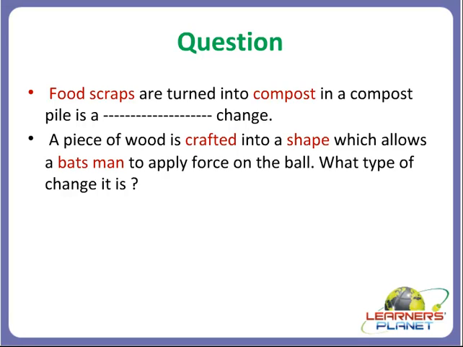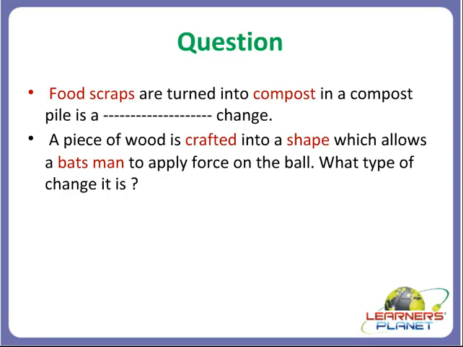Now what is done here is that the food is placed in a compost pit and there certain changes occur. Now here students, the changes occur in its chemical composition. Few gases are released, gases like carbon dioxide is released, methane is formed or ethane is formed, right? Proteins are decomposed to form ammonia. So now what type of a change it is? It is a chemical change, right students?